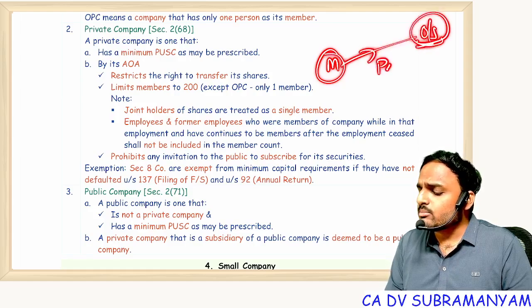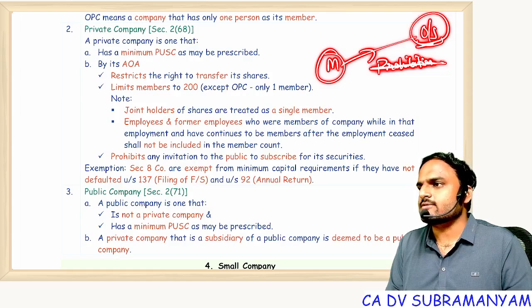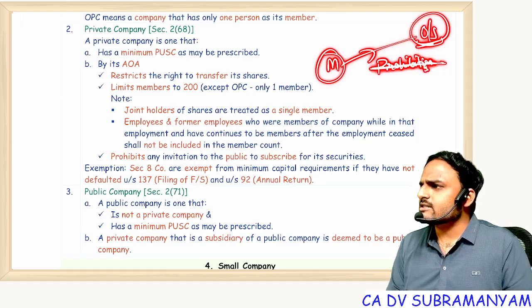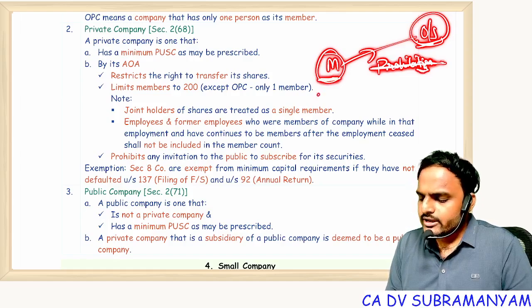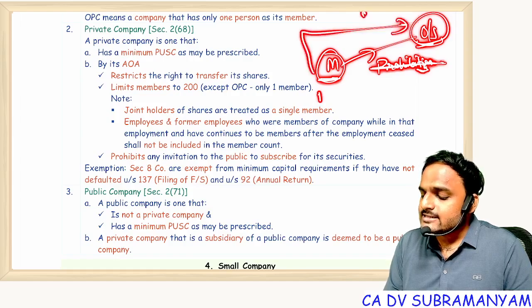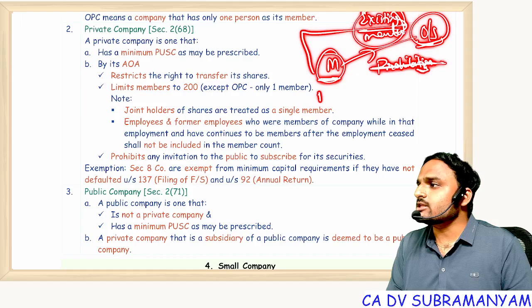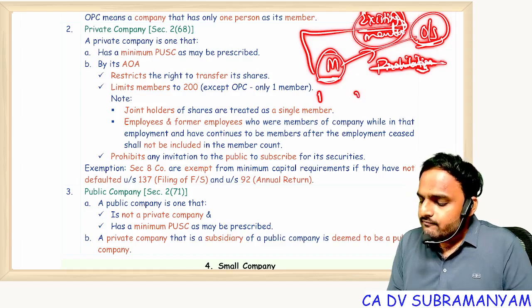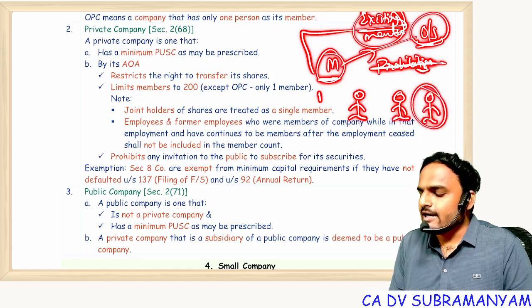And this is not a prohibition. Don't think that there is a prohibition on transfer of shares. It's not a prohibition. We are restricting. We are controlling the transfers. In what way do we control the transfers, sir? Very simple. Member, you want to transfer shares? Yes, sir. Okay. First, we will give an offer to existing members, not the public. If existing members are ready to take shares, sell the shares to existing members. Or else, we will select the candidates, and only to that party you sell. And we will fix the price.